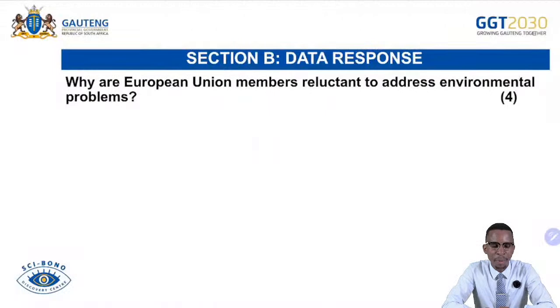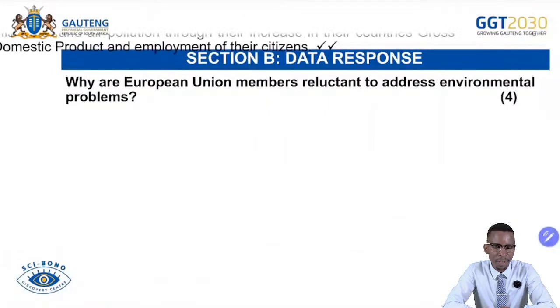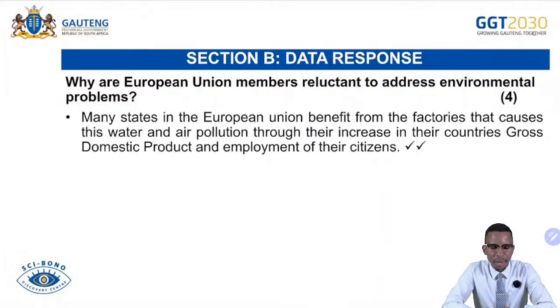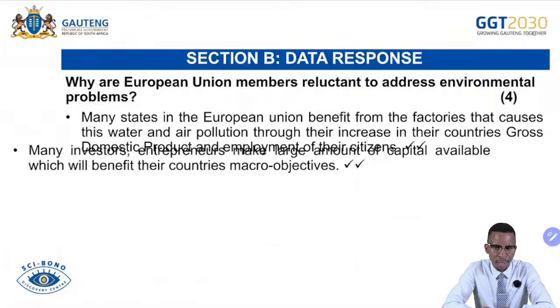And then why are European Union members reluctant to address environmental problems? Many states in the European Union benefit from the factories that cause this water and air pollution through their increase in the countries' gross domestic product and employment of their citizens. Like I've mentioned, they are benefiting a lot because they improve their productivity at the expense of developing countries as they burn fossil fuels.